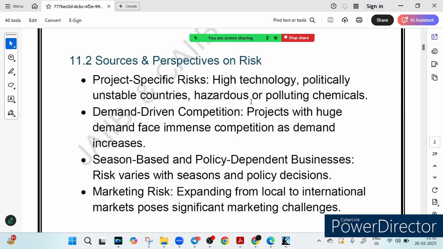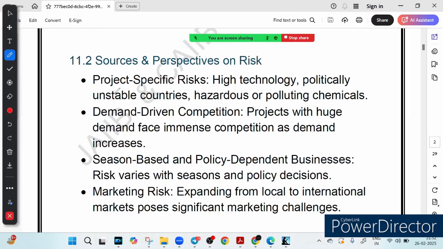So the first kind of risk is called project specific risk, which is when the project itself is risky. Imagine a company investing in a high technology project, setting up factories in a politically unstable country or dealing with hazardous chemicals. You see, hazardous chemicals, unstable country, high technology, right?